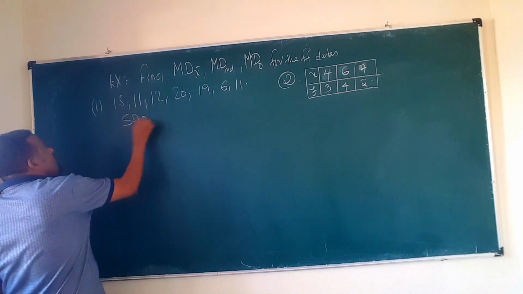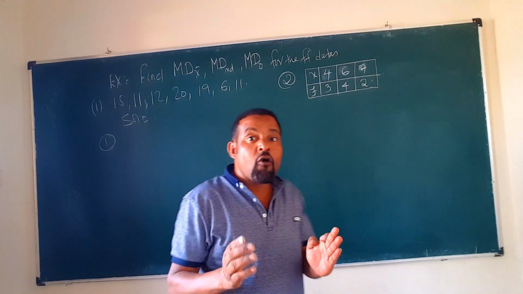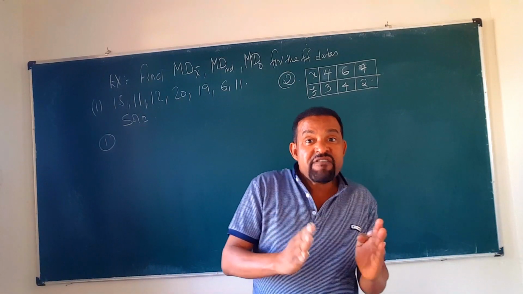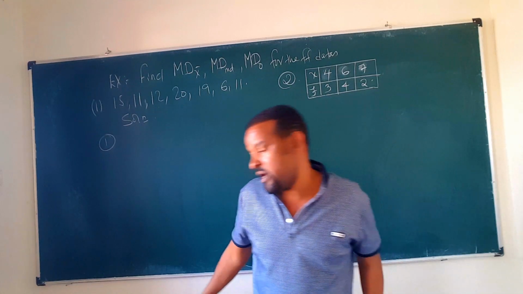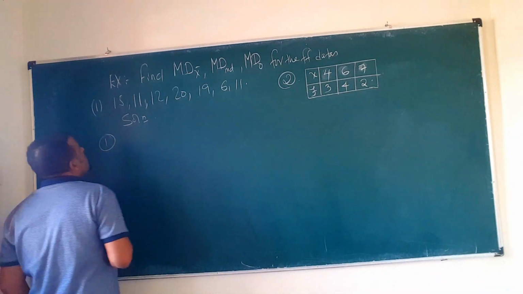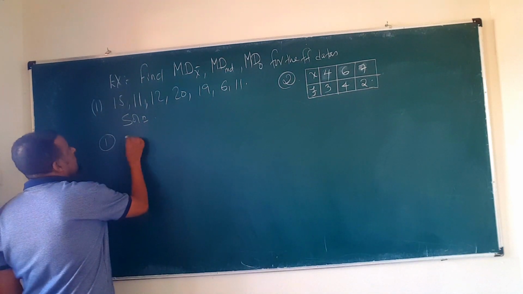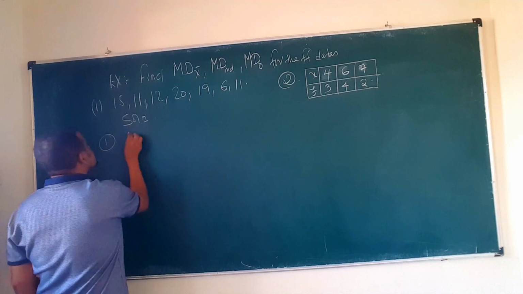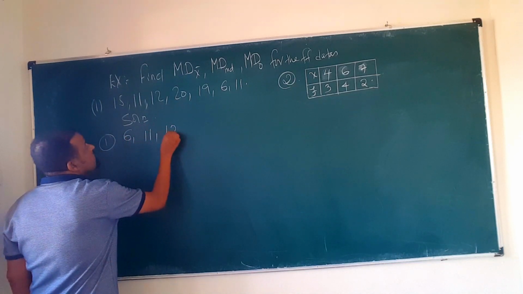Okay, for the first one, remember that we have been doing examples for ungrouped data. Mean deviation for ungrouped data, mean deviation for grouped data ደግሞ ቀጥሎ ያለው እንሰራለን. Anyway, so the data are, let's arrange the data in an increasing order. Which is the smallest one? It is 6. Okay, this is 6, then 11, then 12.